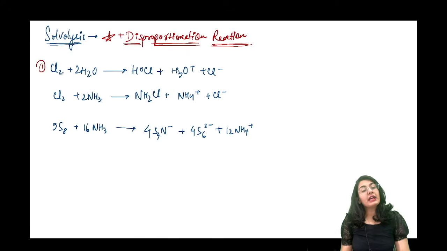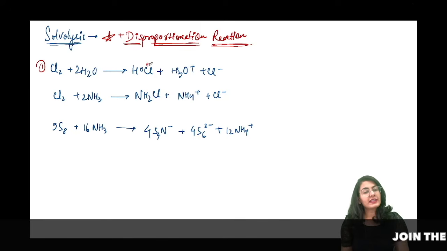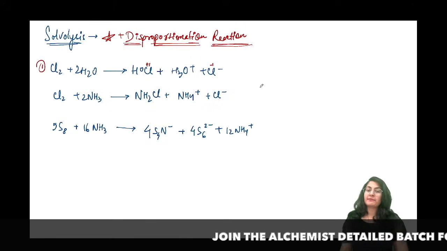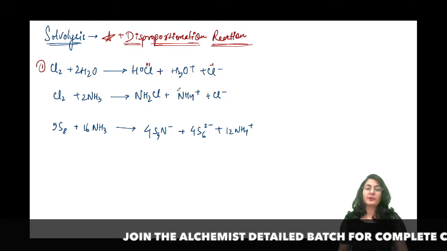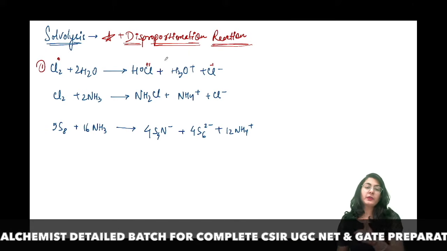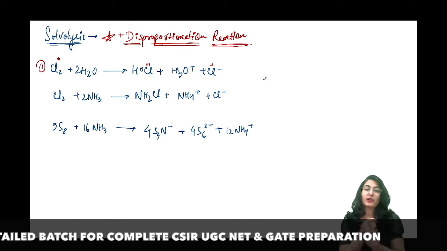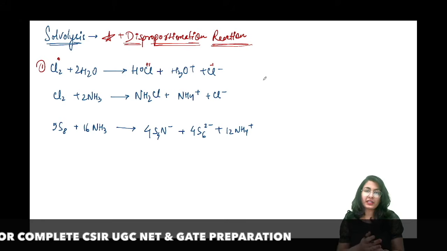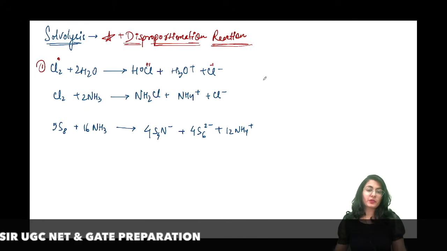First example, taking chlorine and dissolving it in water, it is going to give you HOCl where the oxidation state is +1, and it is going to give you Cl minus where the oxidation state is -1 along with the H3O plus. इसका क्या मतलब हुआ? That chlorine was 0, it goes into +1 and -1 both. So it is solvolysis because solvent is breaking it down, and it is also disproportionation.